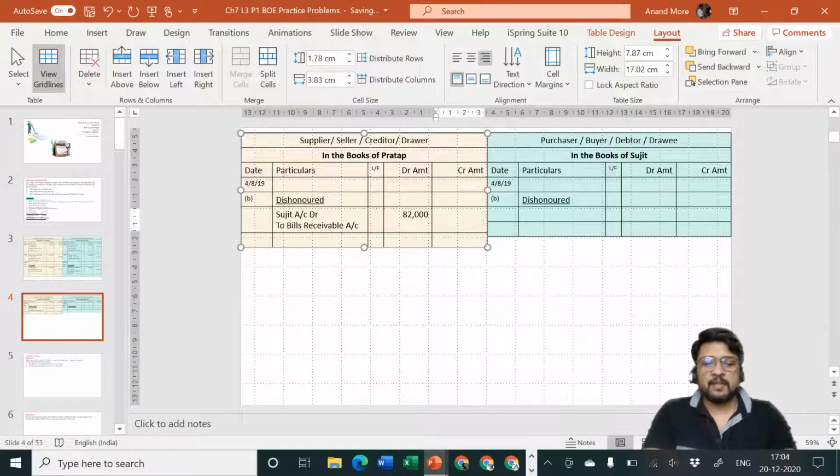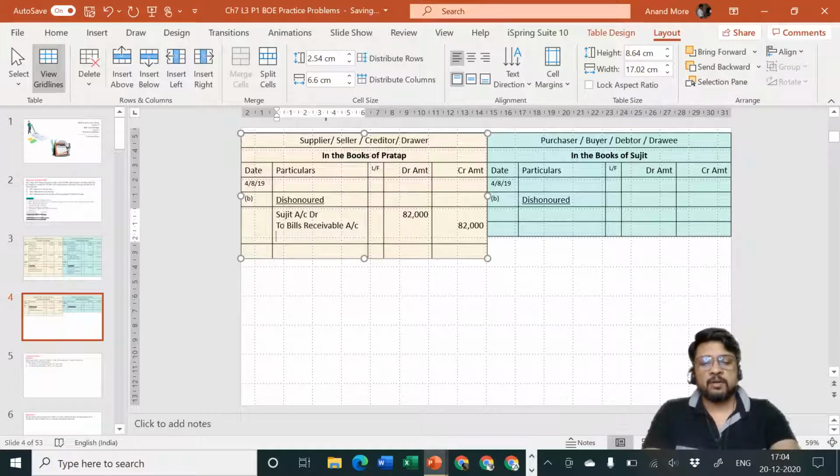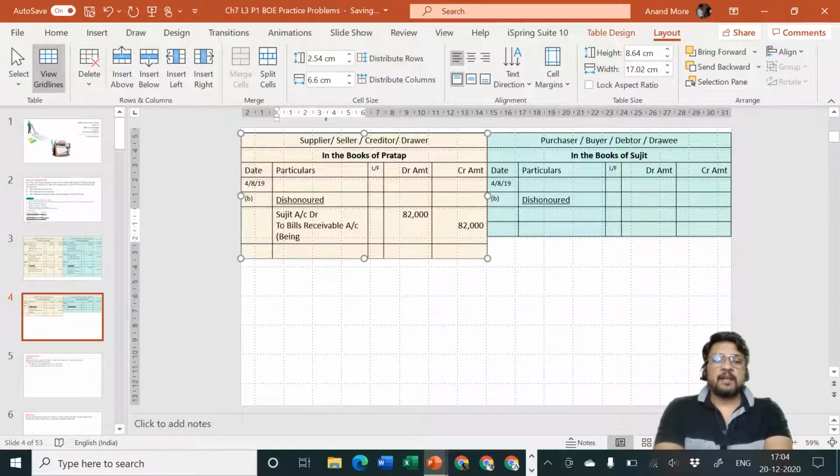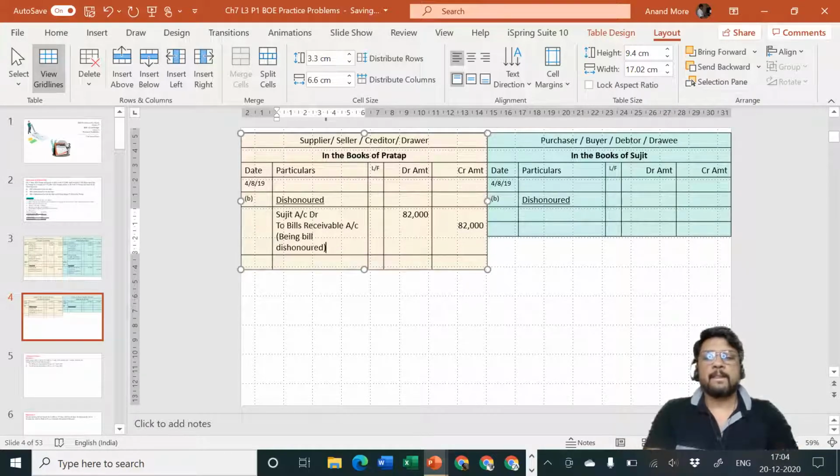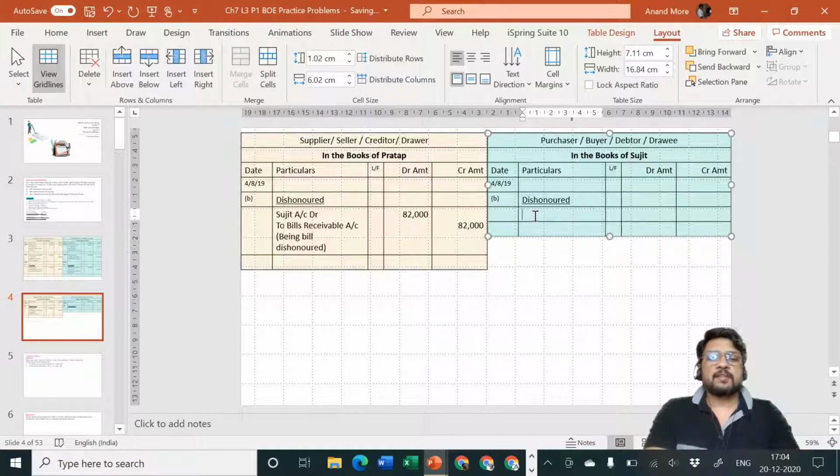What is the meaning of this entry? The meaning of this entry is very simple. The entry is saying Mr. Sujit, he has again become our debtor because he broke the promise. Because he broke the promise of bill of exchange. Bill of exchange became irrelevant. It is irrelevant, but cash is not coming in. That means Sujit has become our debtor and bill has lost its value. So being bill dishonored.